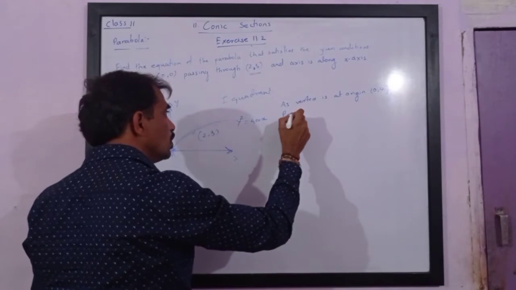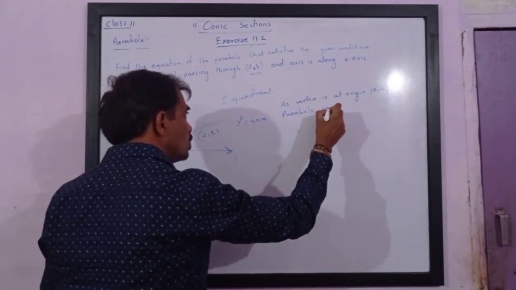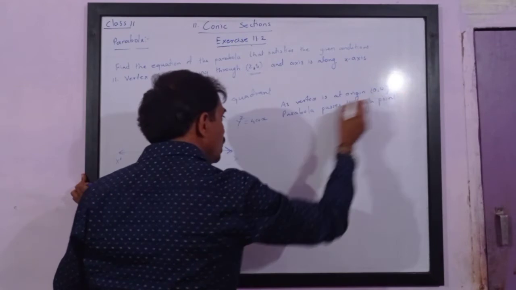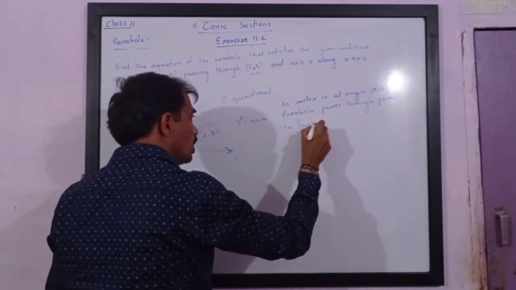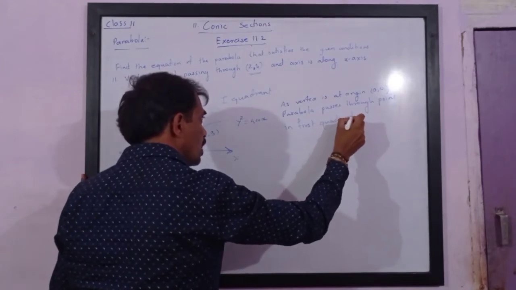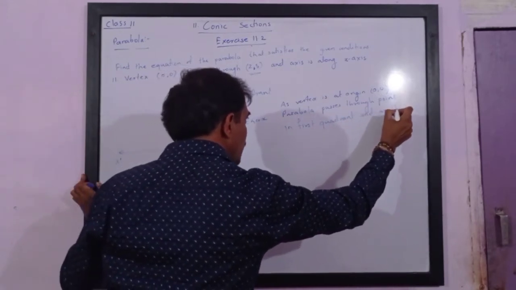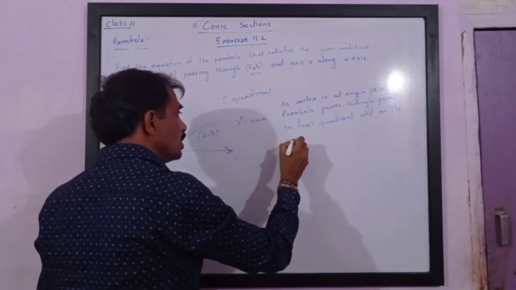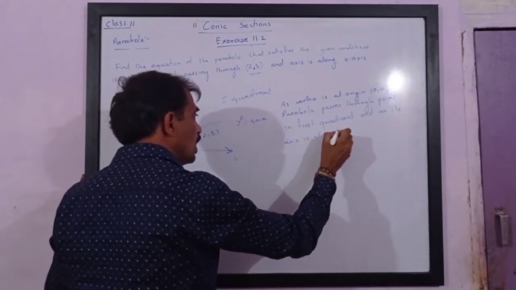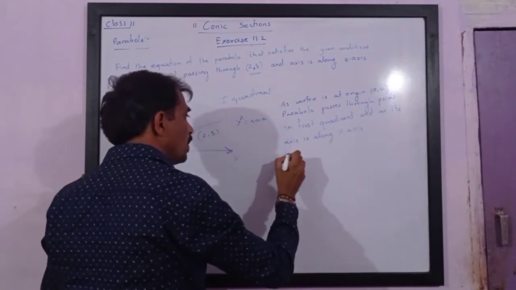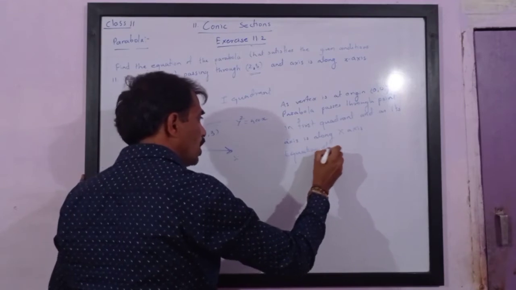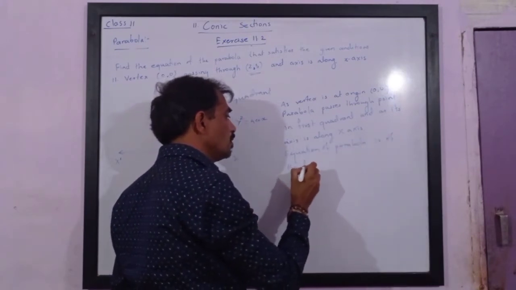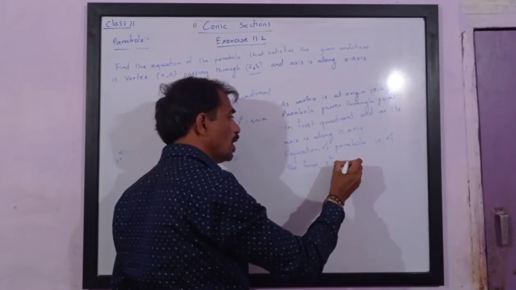Parabola passes through the point in first quadrant, and as it is symmetric, as its axis is along x-axis, equation of parabola is of the form y square is equal to 4ax.